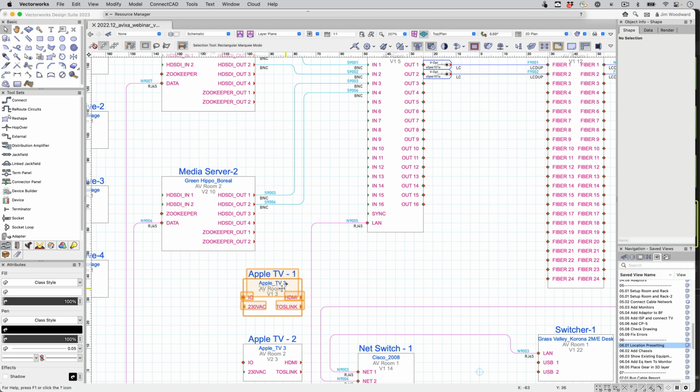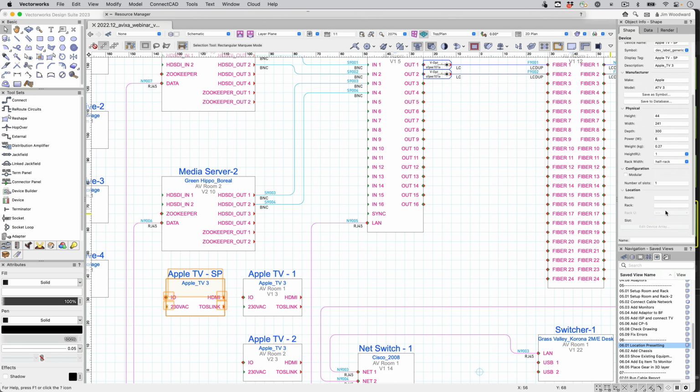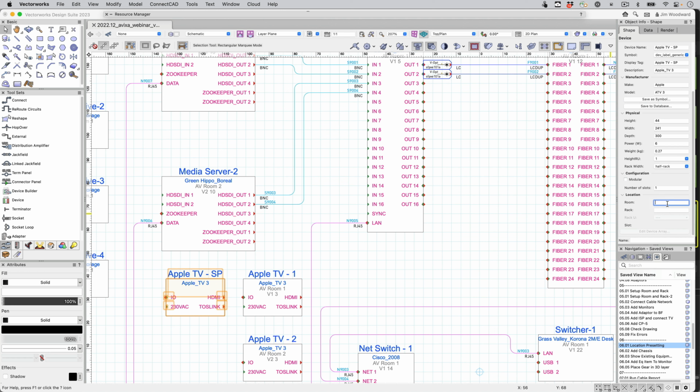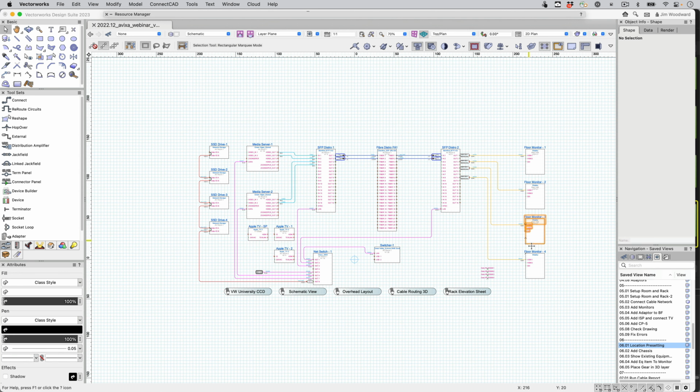Now let's add a few devices. I'm going to copy drag one of these. We'll give it a number, we'll call it a spare. Now we can predefine the location. If we give it the room of IT closet, it'll place it within that room. If we want it in the rack or a rack unit number specifically, we can add that.